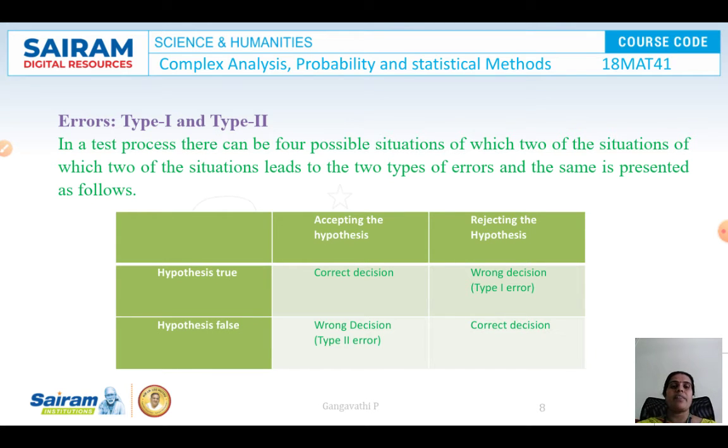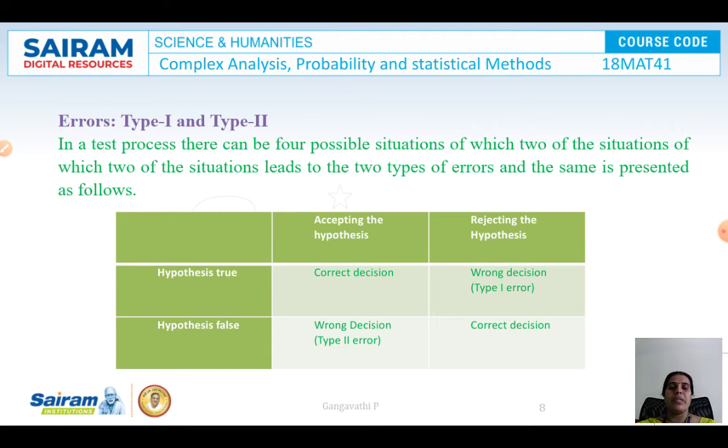One is type 1 error and the other one is type 2 error. So in a test process, there can be 4 possible situations, of which two of the situations lead to the 2 types of errors, and the same has been presented as follows. Example: hypothesis is true and hypothesis is false; accepting the hypothesis and rejecting the hypothesis. So a hypothesis has been formed, and we say the hypothesis may be true or may be false, and under certain assumptions it can be accepted or it can be rejected.